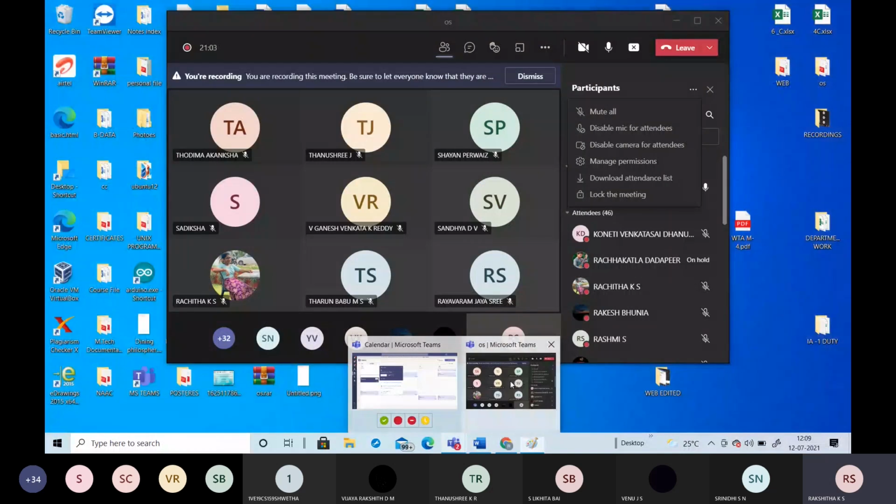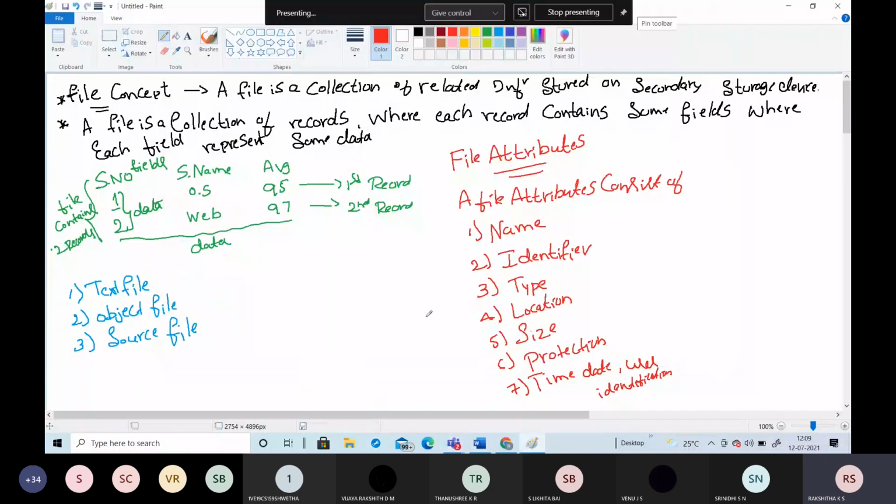Okay, here we'll see them one by one. What is the name, followed by the identifier? The name is one of the file attributes, and it tells you that every file has its own unique name. Coming to the identifier, when a file is created, internally an identifier is going to allocate some space. For example, if you downloaded the first module notes in your system, they require some space. That particular space is internally created in the operating system. Whatever space is required for the file you downloaded is internally created in the operating system. That is the identifier.